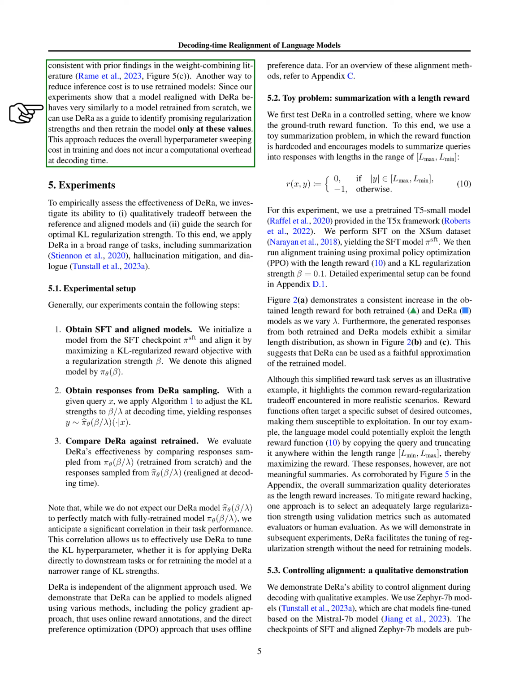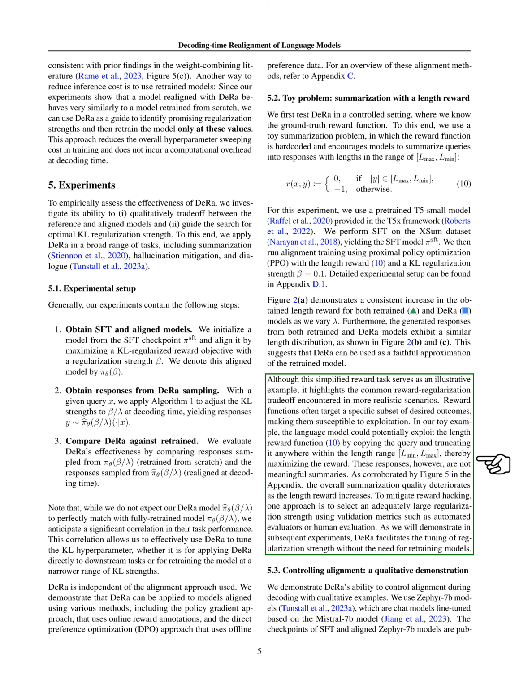In our experiments, we wanted to see how well our method could balance between the reference and aligned models and help us find the best setting for KL regulation. We tested this across various tasks like summarization, reducing hallucinations in outputs, and dialogue generation. Our process involved starting with a specific model, aligning it with our desired outcomes using KL regulation, and then generating outputs with our method to see how well it performed compared to models retrained from scratch.